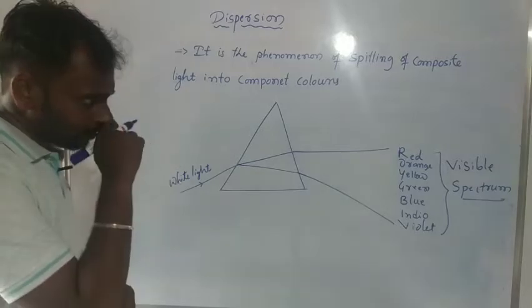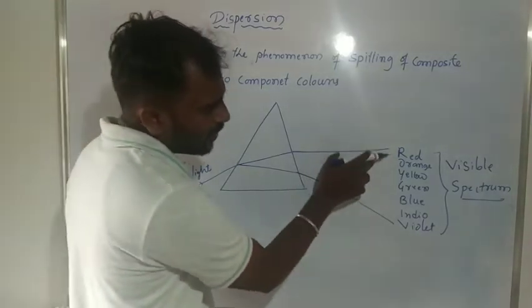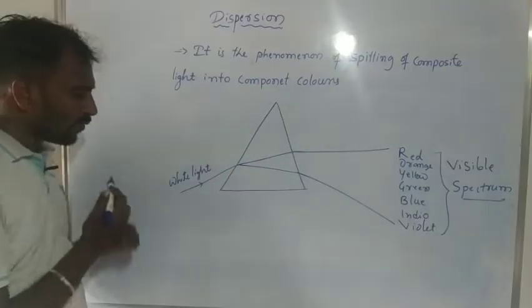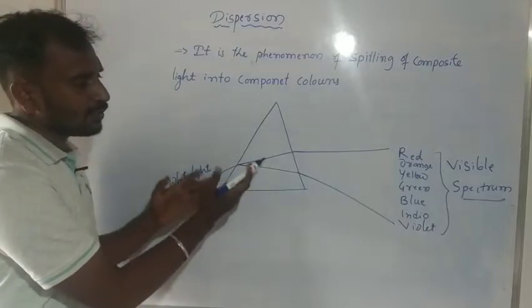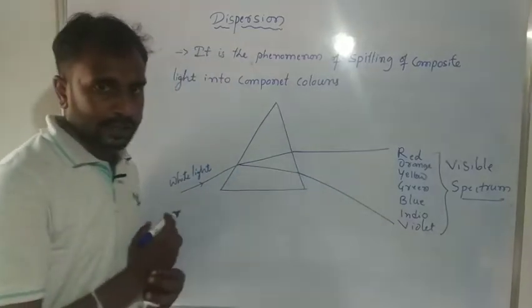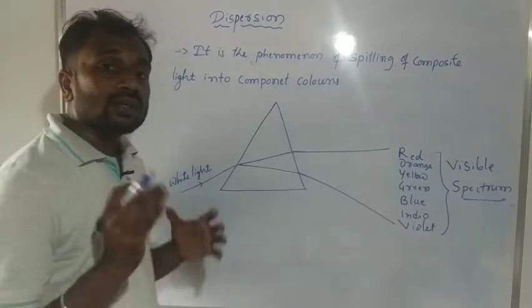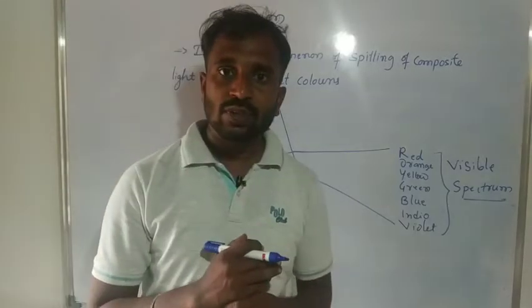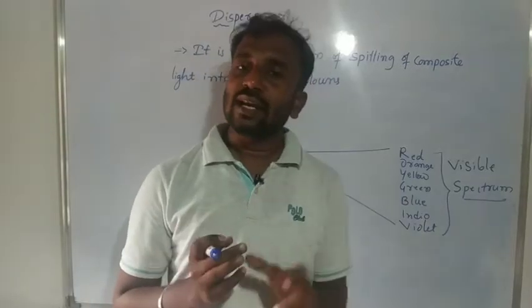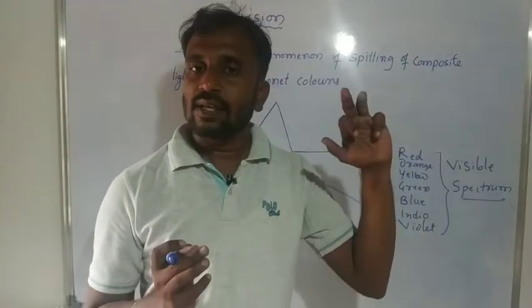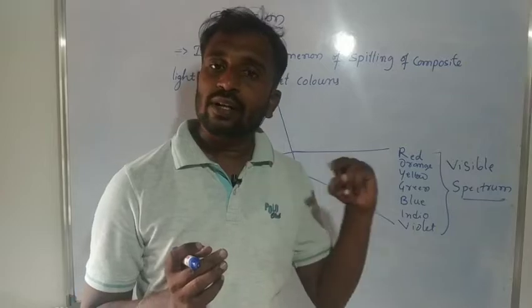Why do we get 7 constituent colors when a white light ray passes through the prism? Because of the deviation concept, which you already know. Deviation is the angle between the extended incident ray and the refracted ray.